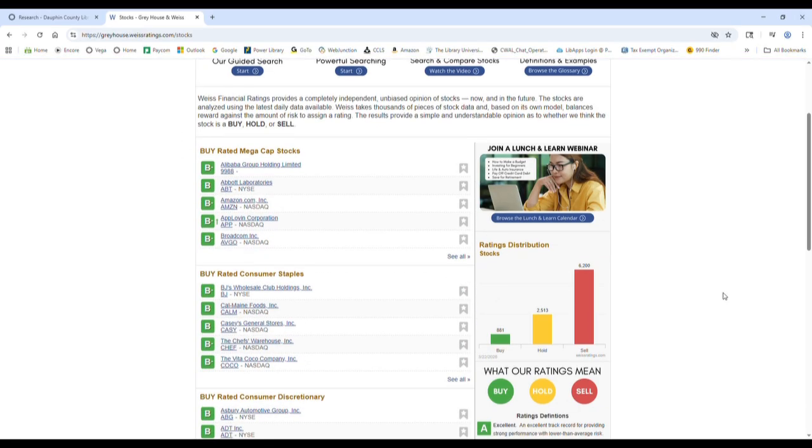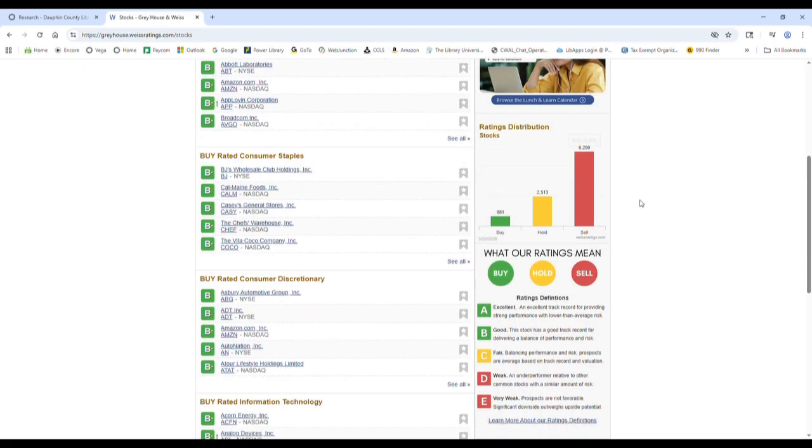Over here on the right, we have a description of what these ratings mean. Green, A to B, is what Weiss would call a buy. This means that it has a good or excellent record of performance, of giving good reward with minimal risk. So they would recommend that you buy shares. A hold, which is the yellow C rating, means just keep an eye on it.